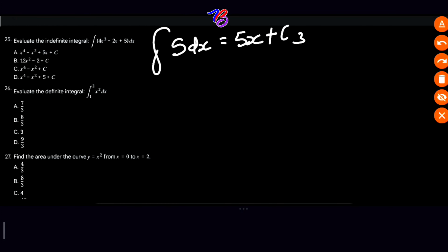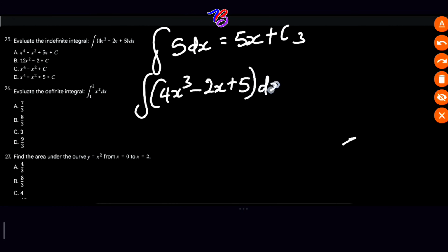So we are going to combine the results and the constants into a single constant C, so that we have integration of 4x cubed minus 2x plus 5 dx is equal to x raised to power 4 minus what? x raised to power 2 plus what? 5x plus C. Option A is correct.